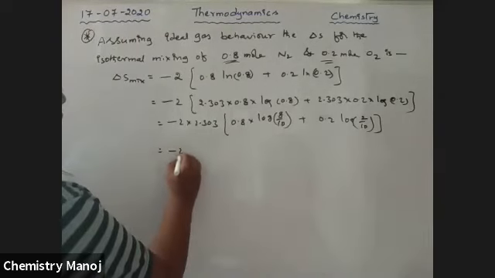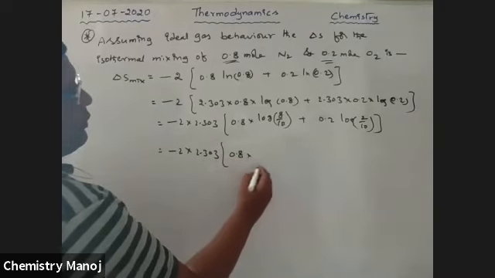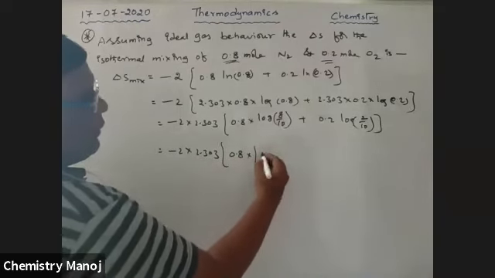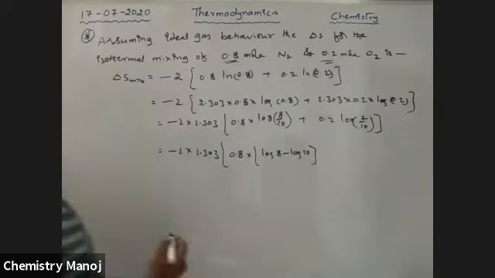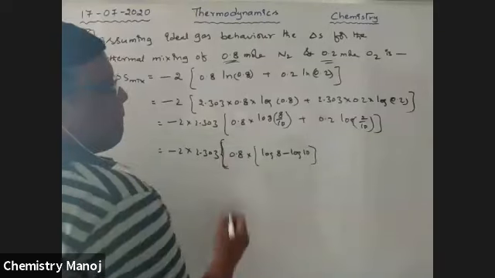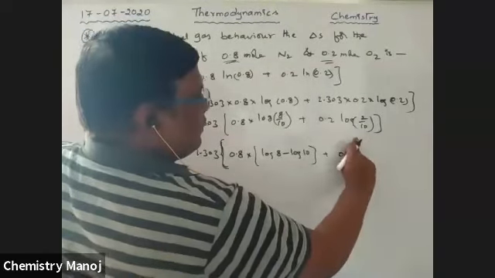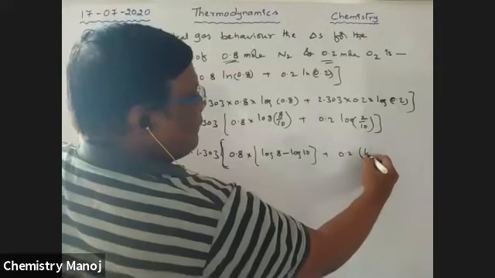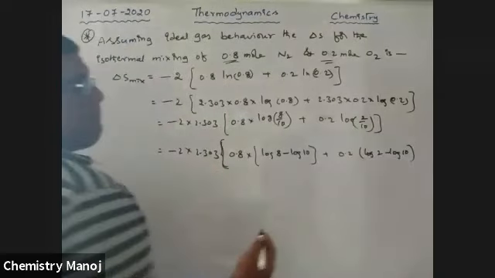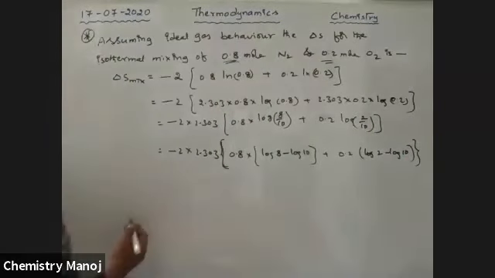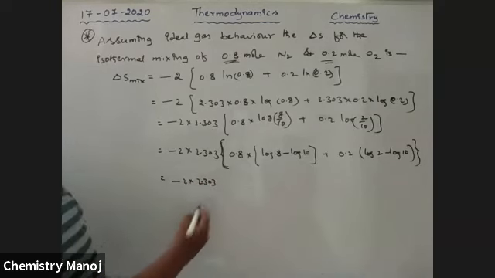That is minus 2 into 2.303, 0.8 into log A minus log B, plus 0.2 into log 2 minus log 10. Solve yourself.